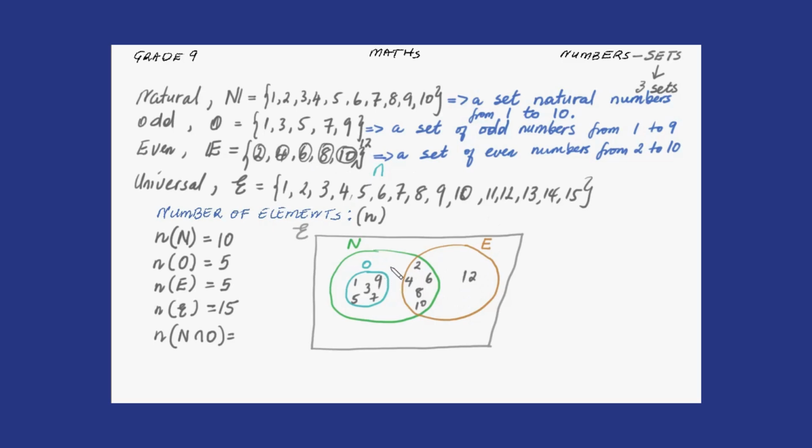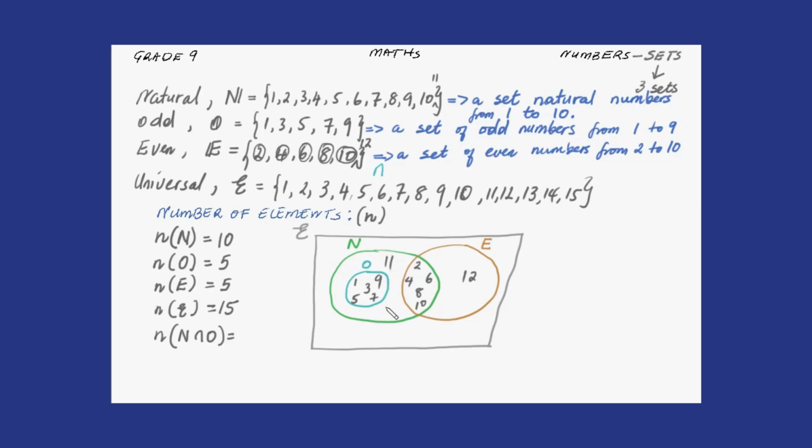Now for set N, let me see. For set N, there is nothing here. So I would love us to have something here. Let me just put 11, because it looks like all these elements are in set N. I want one element to be outside.